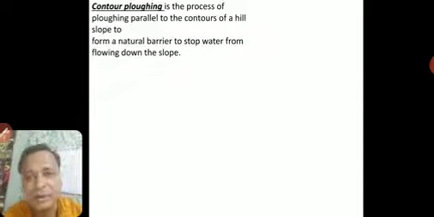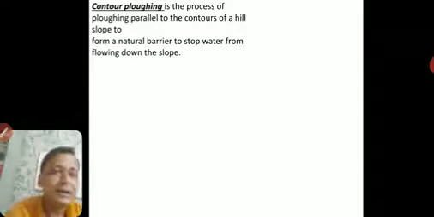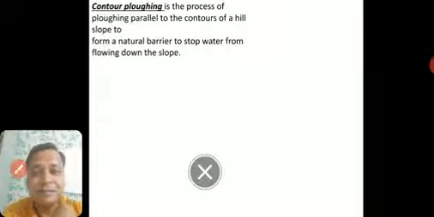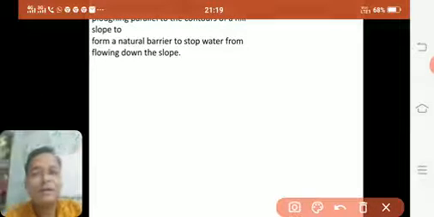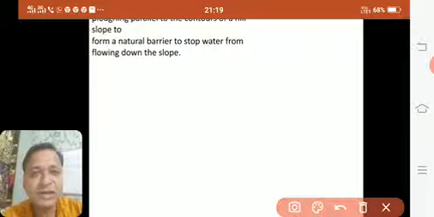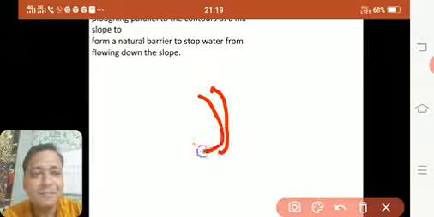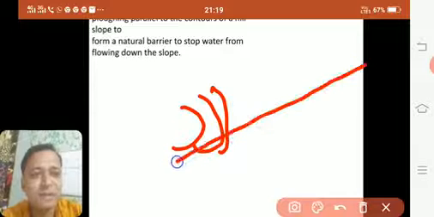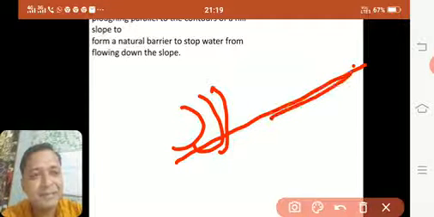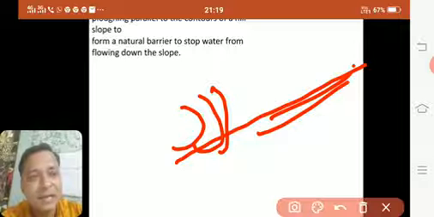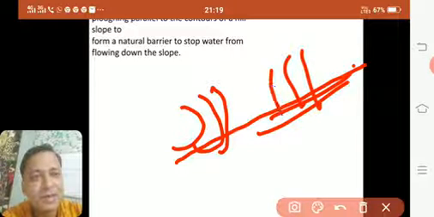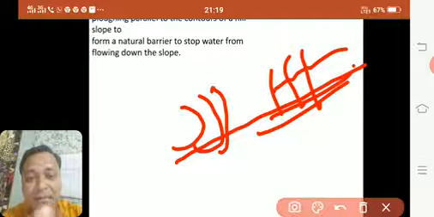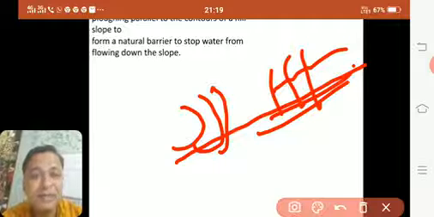Now, contour plowing. What is contour plowing? Suppose, I'll take my pen. You know, on the earth also, if you see, there are certain contours. But what generally we are trying to say is, suppose there is a small slope, and if you plow it like this, what will happen? Water will come down. But if you plow it like this, water will come, stop here. Slowly it will come down, stop here. Slowly it will come down, stop here. So the rate of flow of water will be less, and so the erosion will be less.